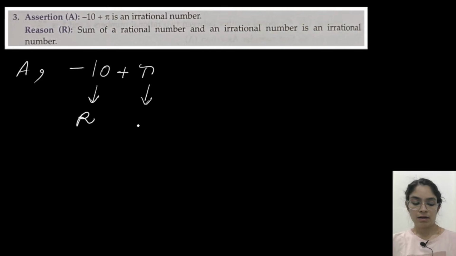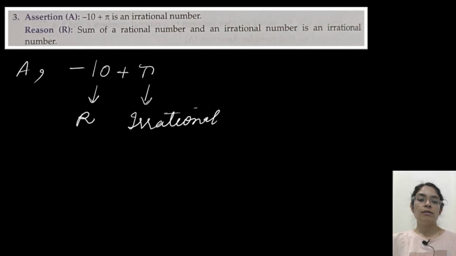Yes, irrational. Pi is irrational. While discussing the problems also, I have discussed pi is irrational and minus 10 is rational. So if you're adding rational and irrational, what will be the answer? Non-terminating, non-recurring. Yes.